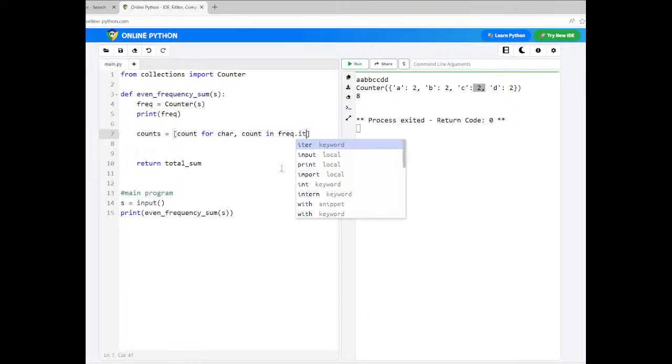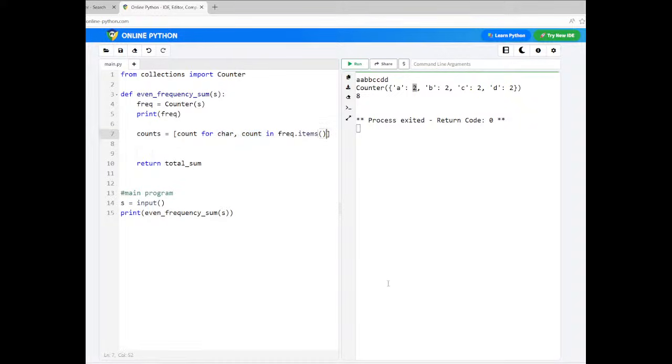Frequency dot items. There is one more function available. We can also modify this code by using values also. I'll show that also. So when you say frequency dot items, it returns each element's key and value. The first one is the key, the second one is the count value. So char is nothing but the character A, and count is the count value, because it contains two values, no, so that's why I'm taking these two variables here.